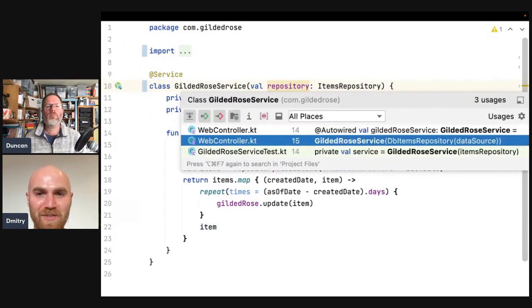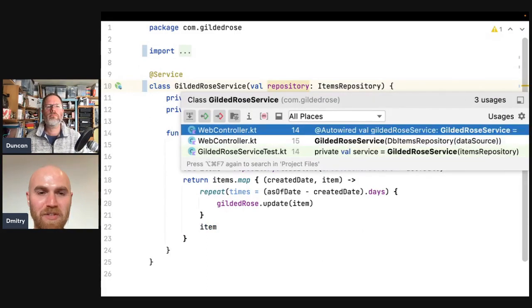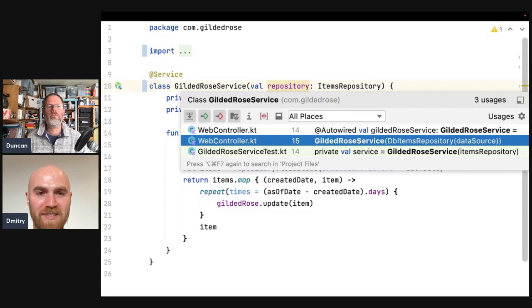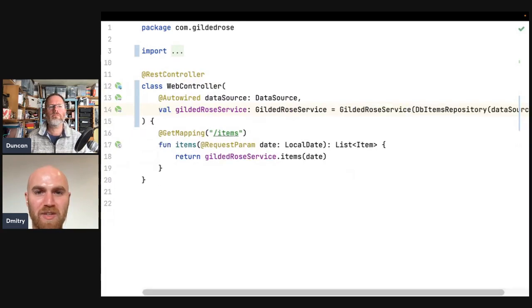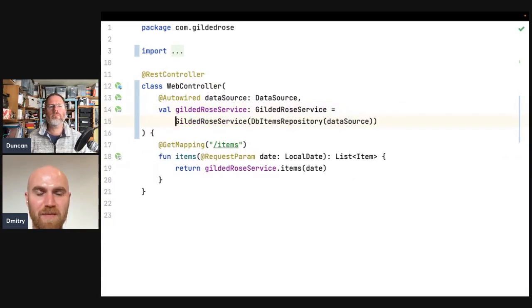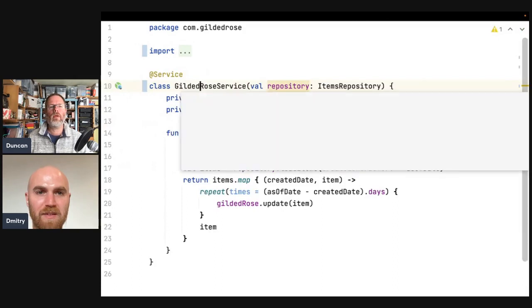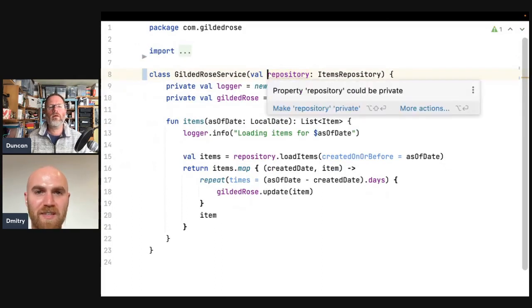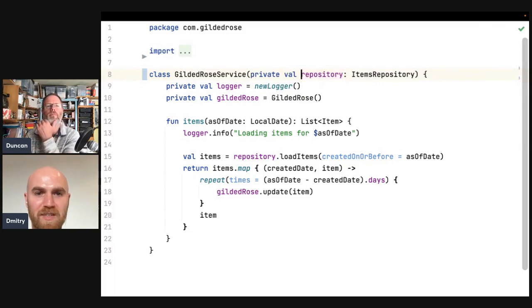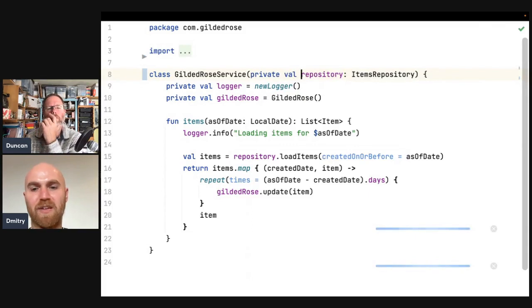So we have this in the web controller. It's only used in two classes, right? The web controller and the case, and in the web controller we're auto-wiring it. Actually, we don't need to auto-wire it anymore. We can just construct it, and then this is it. We don't need to have the service here, and this repository could be private. I think everything will work now. And we got the Gilded Rose service out of Spring as well.